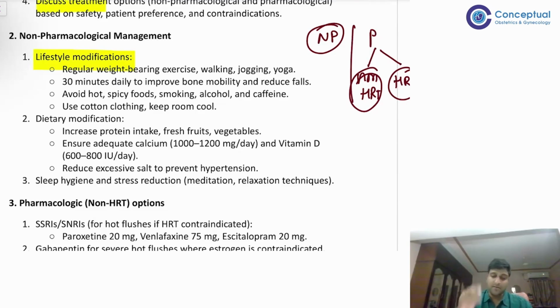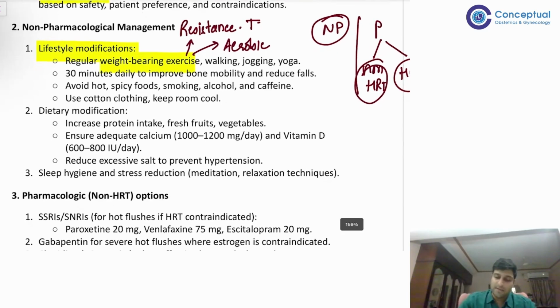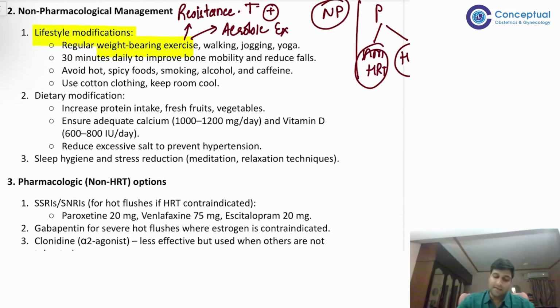So therefore, regular weight-bearing exercises. There are two types of exercises, we know. Either there is resistance training, that is strength training, and the other is aerobic exercises. So whichever exercise you're talking about, always say that we will do resistance training as well as aerobic exercises, right? Then 30 minutes daily to improve bone mobility and reduce falls.